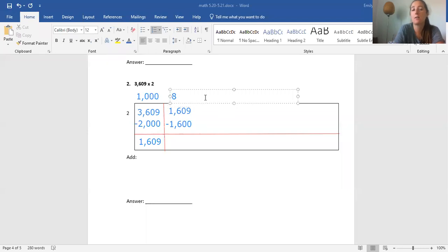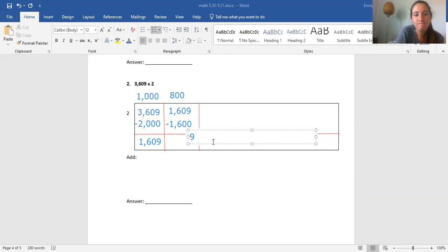You have to, because remember, this top number is how we get our answer. So if you were just like, oh, okay, 8 times 2 is 1,600. First of all, that's wrong, right? Not even close. Second of all, when you go up to add at the very end, you've done all your hard work and you go to get your answer, it's going to be wrong. And you're probably not even going to know it's wrong because you thought that you did it right, right? So you didn't add wrong. You just put the wrong number up there. So make sure to add those zeros if you're doing it the way I am. It makes multiplying a lot easier as long as you remember to add them to the top number when you add it to this number. And now we just have 9, left over 9. So I'm going to put my 9 over here.